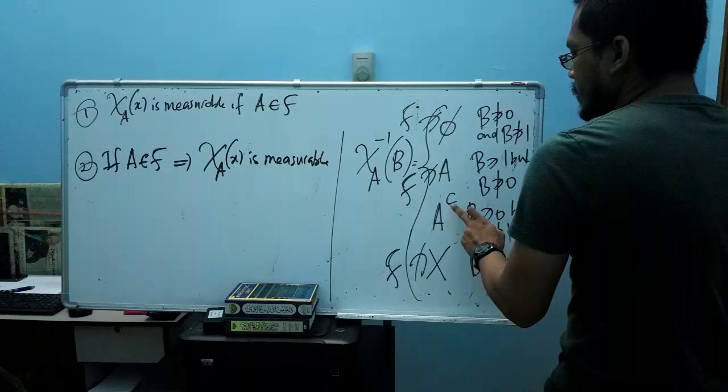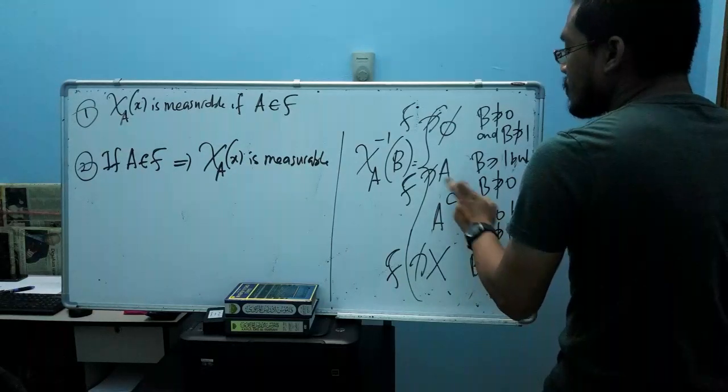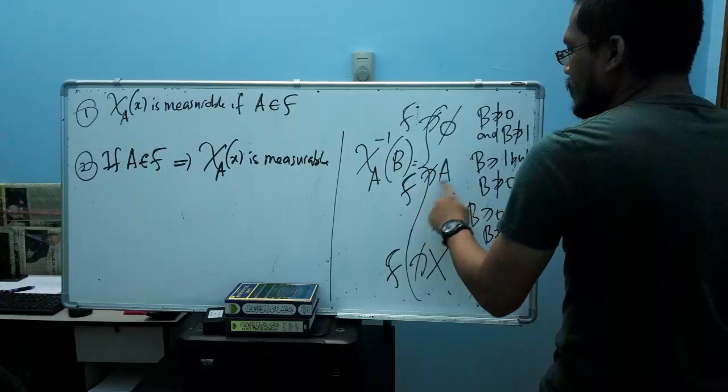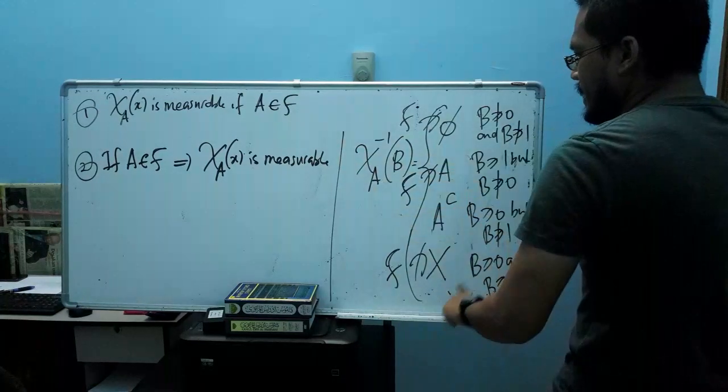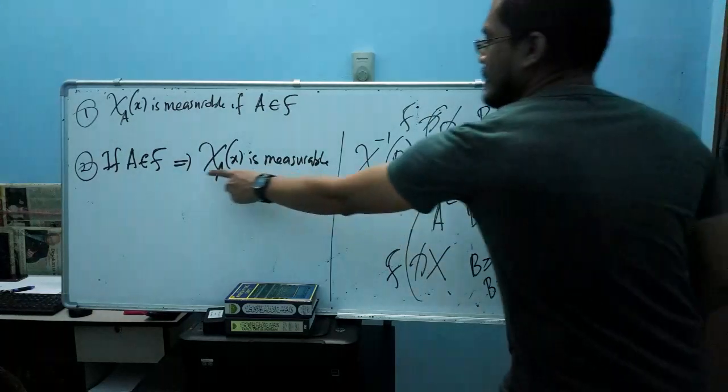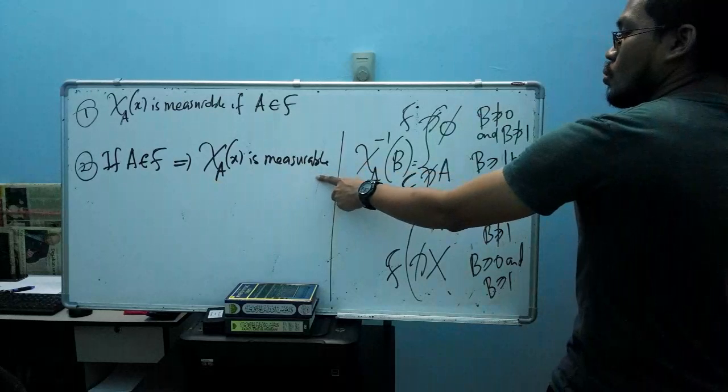If A complement also is an element of our algebra, then the pre-image of all Borel sets here is an element of the algebra, and this part is true.